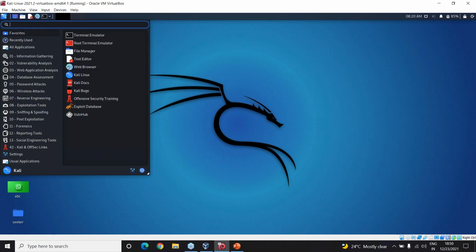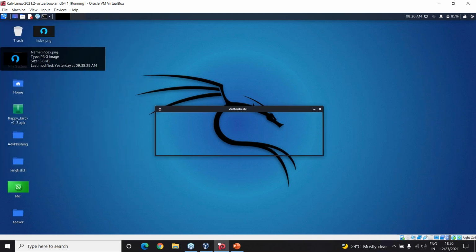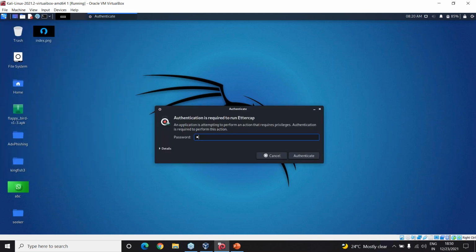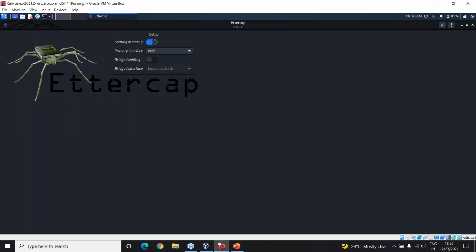So here I will search for Ettercap. It's a graphical thing and it requires authentication. So just log in. I'm giving it all the authentication. So this is my Ettercap graphical tool, right? It says setup sniffing at startup. What is the primary interface? This is the internet interface which is directly connected via the LAN. So the primary interface is ETH0, right?